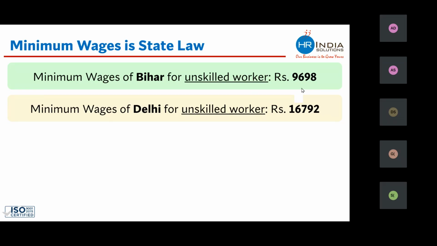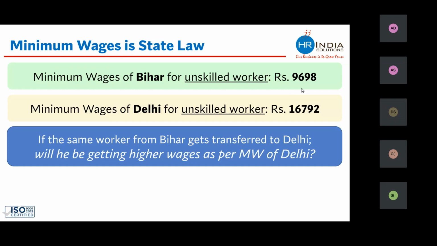The question which I want to put in front of you is this. If the same worker who is working in Bihar gets transferred to Delhi, he is not required to do anything extra, neither is any extra skill set required. Do you think that upon transfer, the Bihar worker would get the higher minimum wage of Delhi or not? If we are transferring the worker from Bihar who is getting 9,698, after being transferred to Delhi, would this worker start getting a higher salary, or can we pay the same old salary of Bihar?